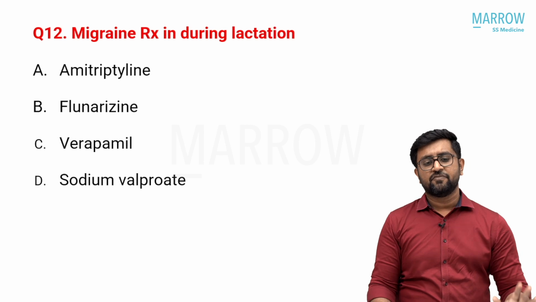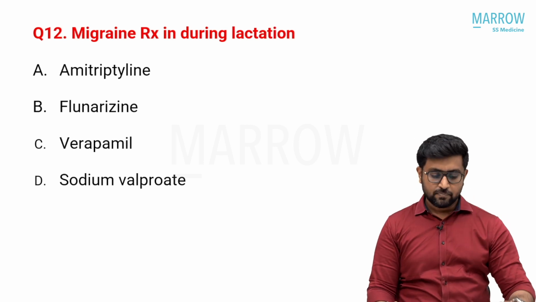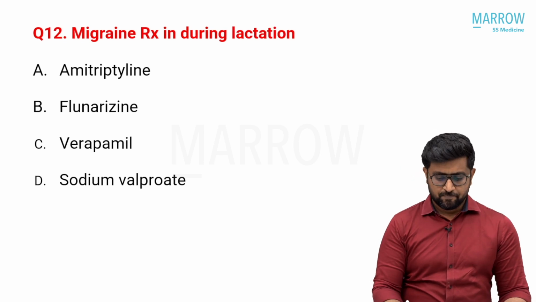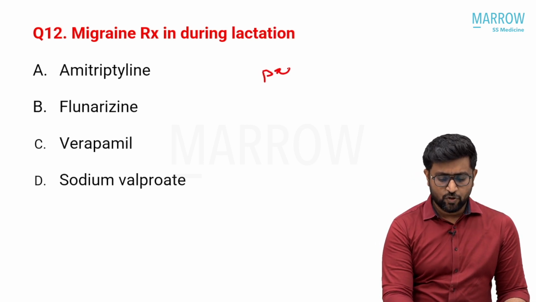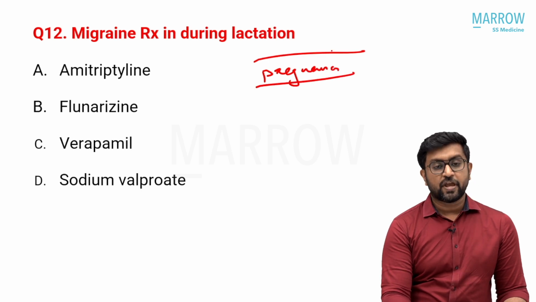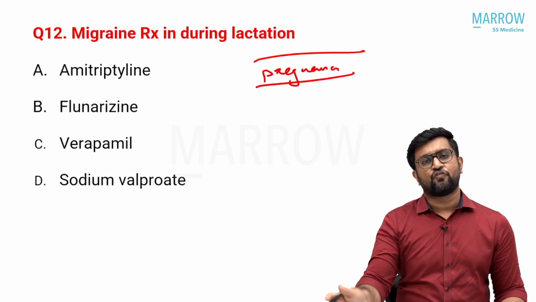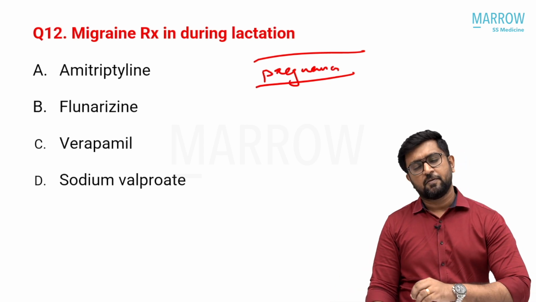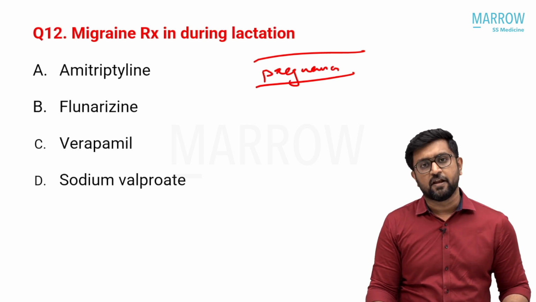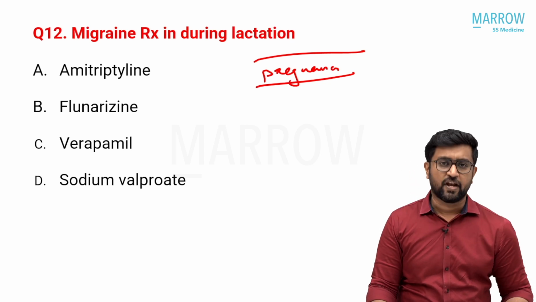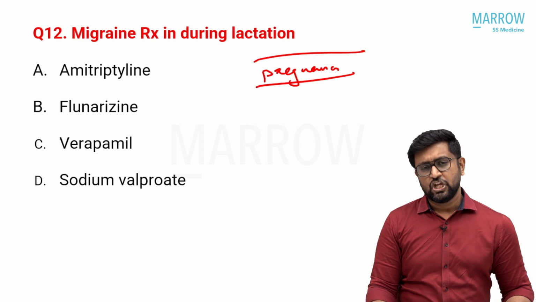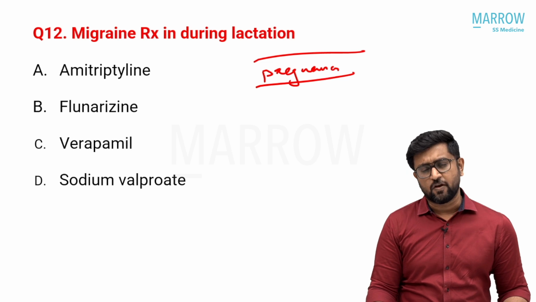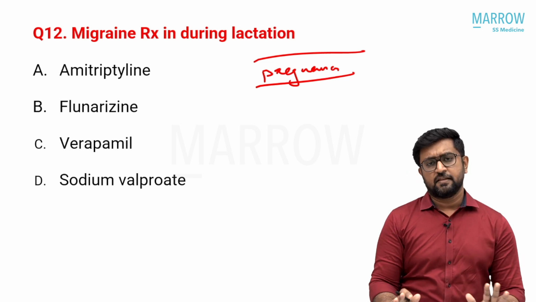The next question, again, is a very, very tricky question: migraine treatment during lactation. If you come to migraine treatment, you know that all these drugs are used in migraine treatment. Okay. So the migraine treatment in pregnancy, what will you give? In pregnancy, you cannot give any drugs for prophylaxis unless the risk benefit is favorable. So for almost every patient with migraine who is a pregnant lady, it is better not to give prophylactic agents. None of the drugs is 100% safe. If at all you want to give, you can give a beta blocker, you can give tricyclic antidepressants. And if you use common sense, the answer is very clear.